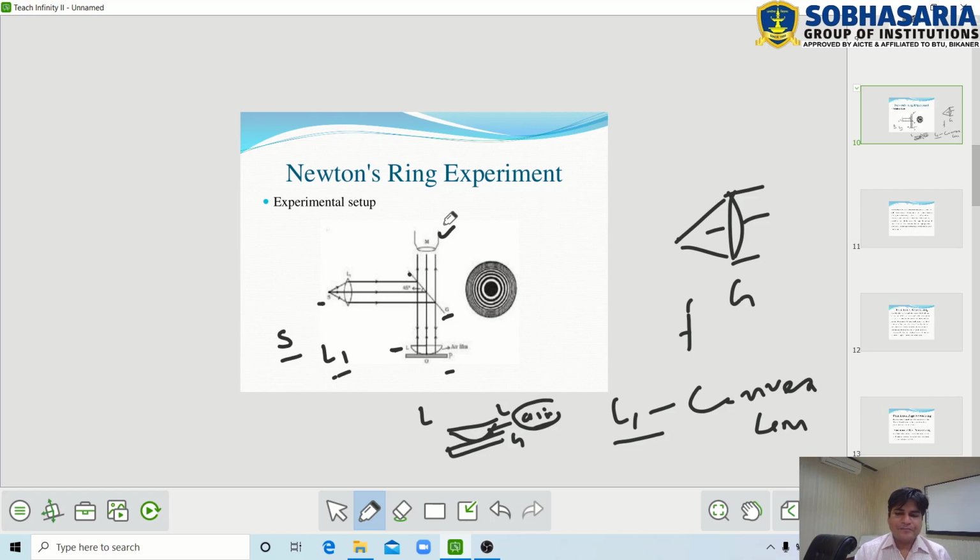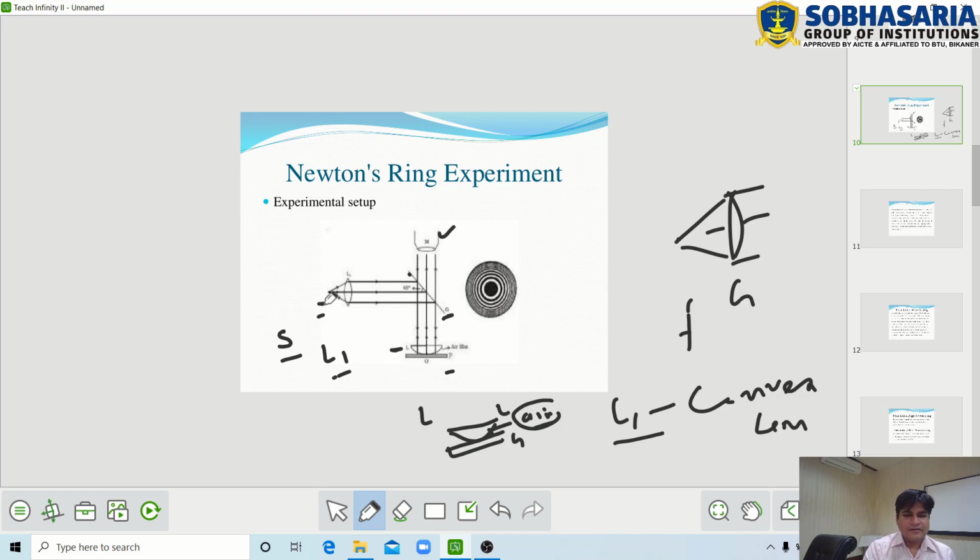Now we discuss the working or formation of Newton's ring. First of all, the light from the source S is monochromatic light.